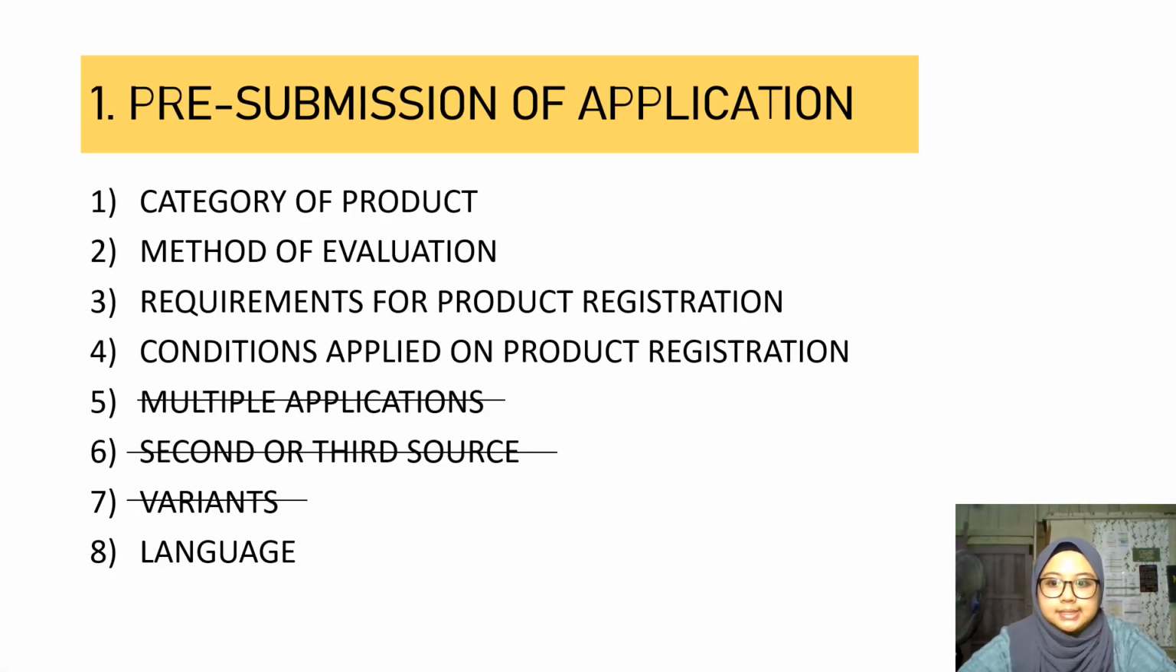Before we can submit the application, there is the pre-submission of application. In this step, we need to determine several things, firstly the category of the product. Terbinafine is classified as a generic product, and it is scheduled in the poison, which is group B. The next step is the method of evaluation. As a generic product, it will undergo full evaluation.